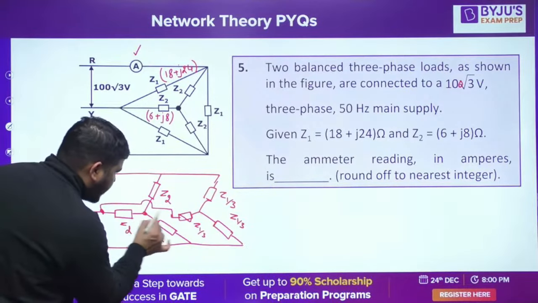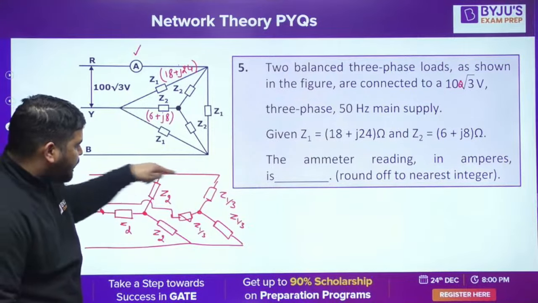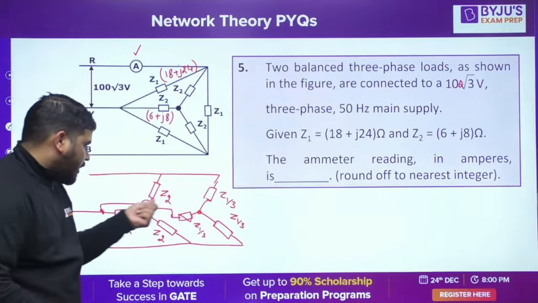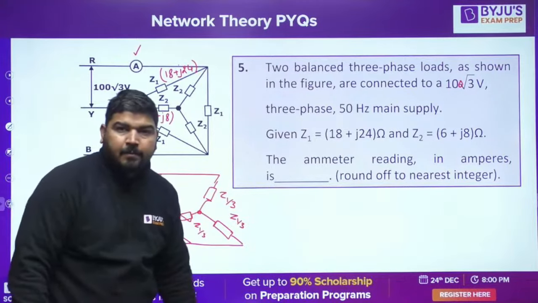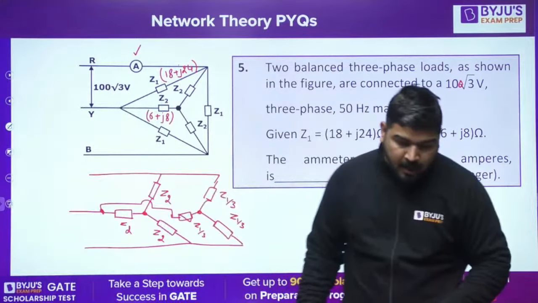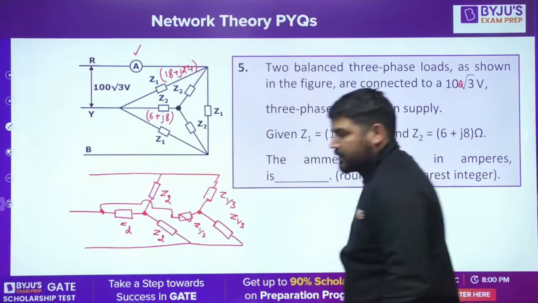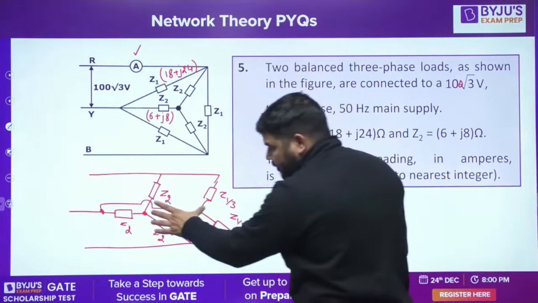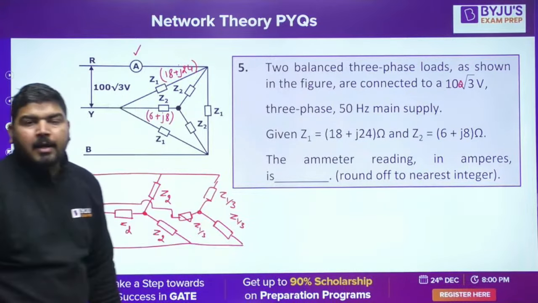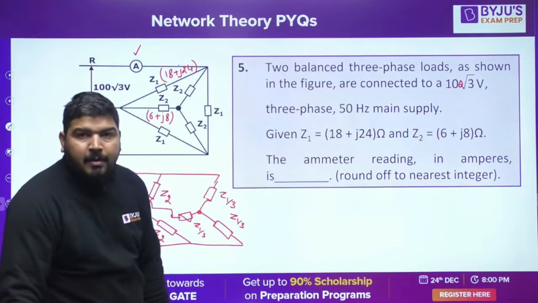This neutral point and this neutral point are not connected. Only the A phase point, B phase point and C phase point are connected. But the neutral of these two impedances are not connected. So what? There is no problem. The load is balanced and the source is balanced. Whenever the load is balanced and the source is balanced, you can connect their neutral points. There is no problem. So you can say that Z2 and Z1 by 3 are in parallel.